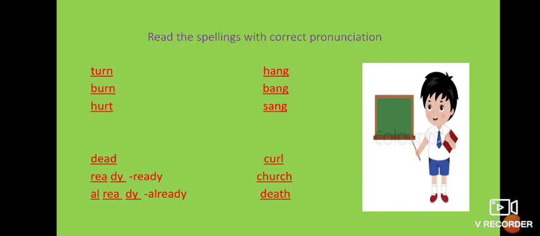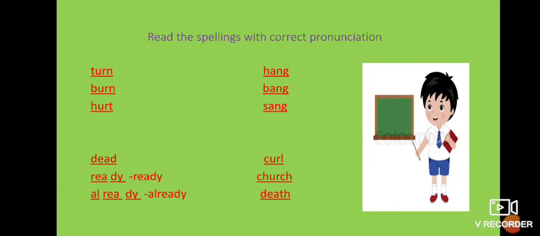Now the next word is curl, one syllable. C-U-R-L, curl. Here L is slightly pronounced. And what is the meaning of curl? Curl means give something a curved look, which is not straight. That is called curl. Okay, that means the opposite of straight is called curl.